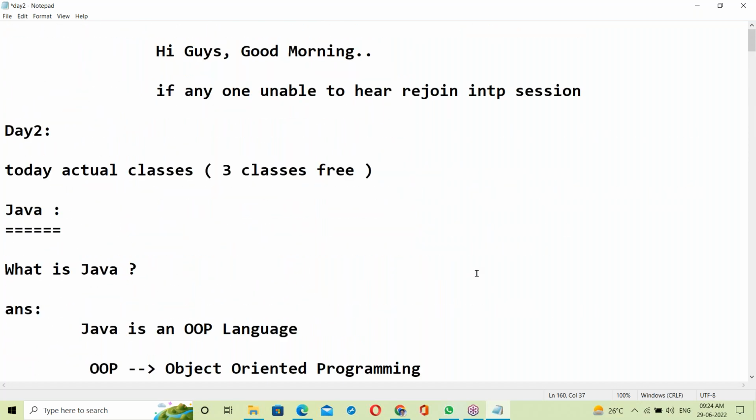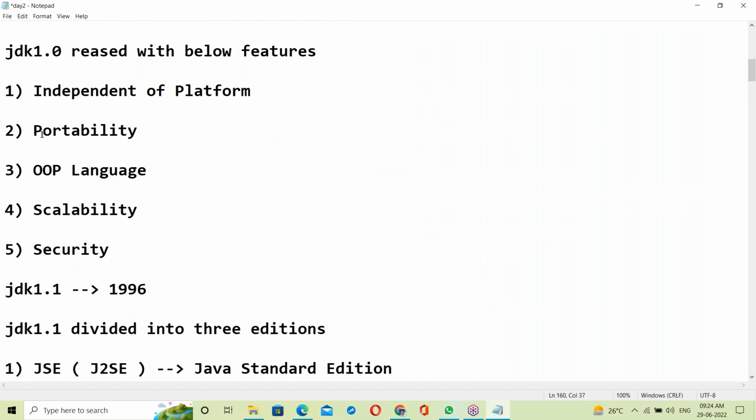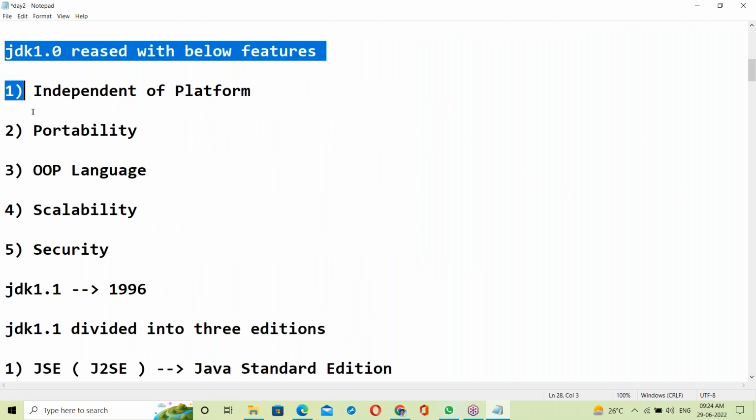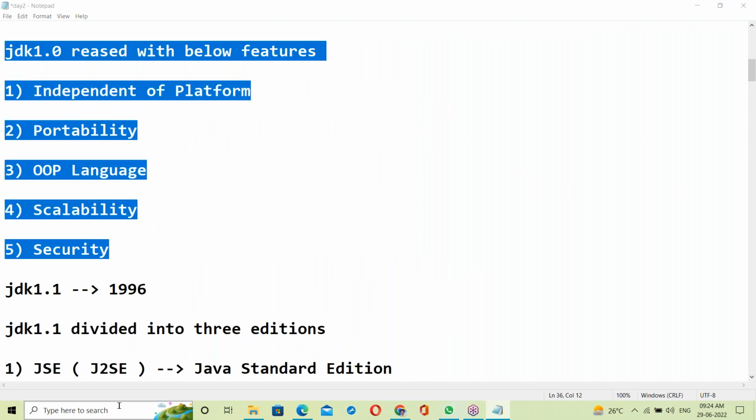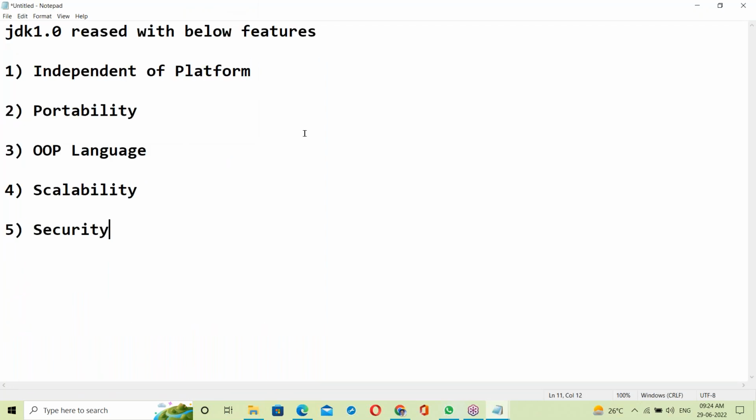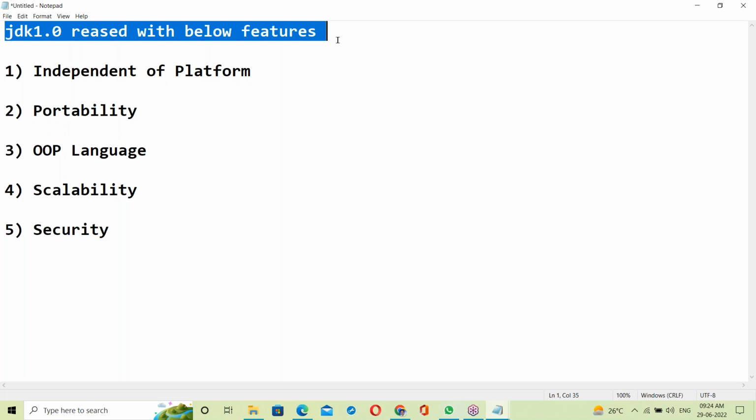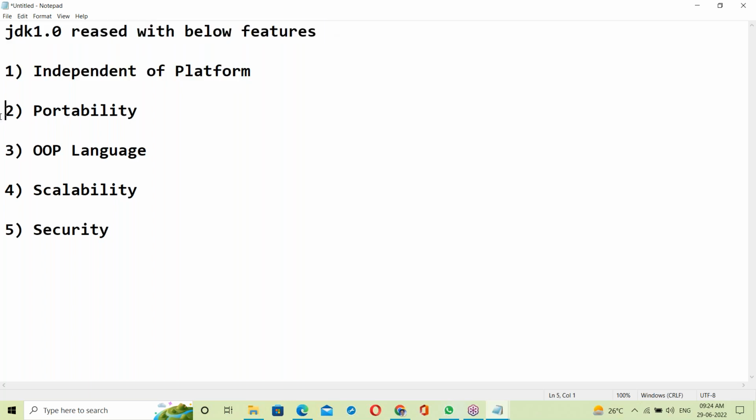Now, today's topic. JDK 1.0 was released with the following features: independence of platform, portability, web language, scalability, and security.